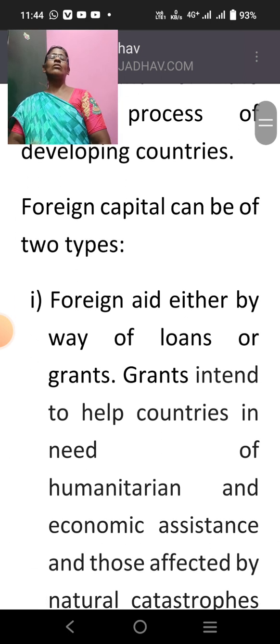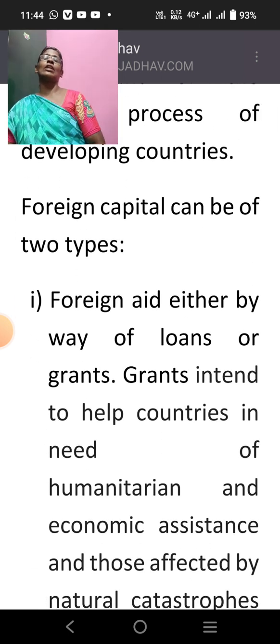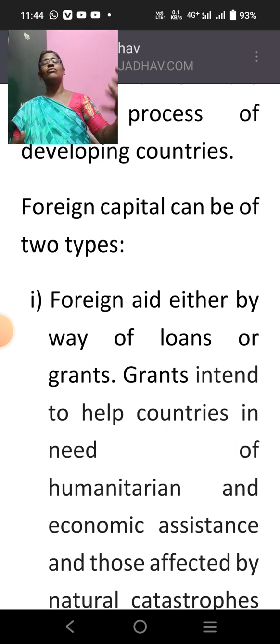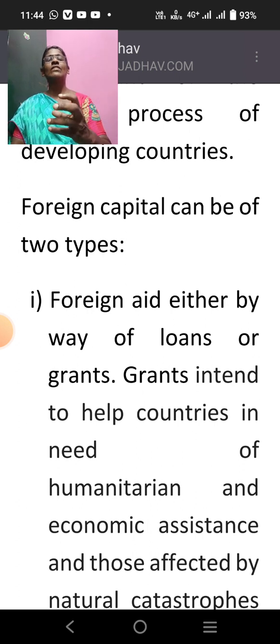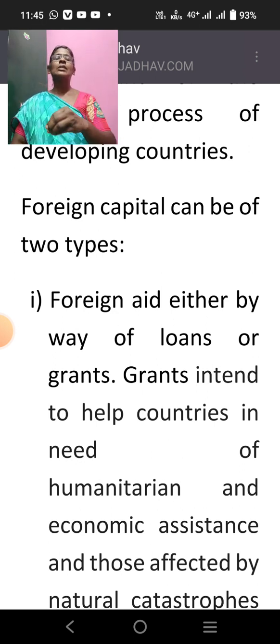Now let us see the two types of foreign capital. What are the two types of foreign capital or foreign money coming in? The first is foreign aid. You all know the meaning of the term aid. Aid is nothing but help or grant. It is money received from foreign countries in terms of grants or help, not as an investment or something else, but as a help.